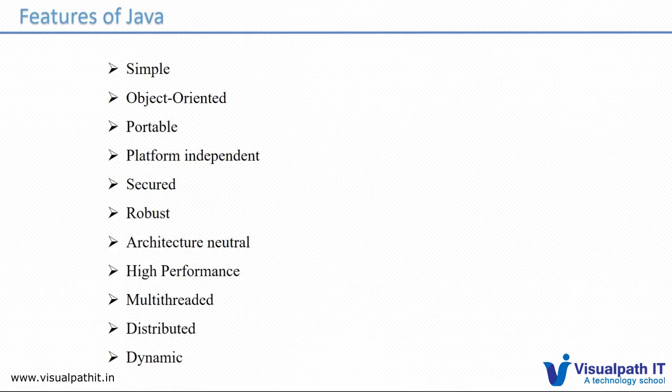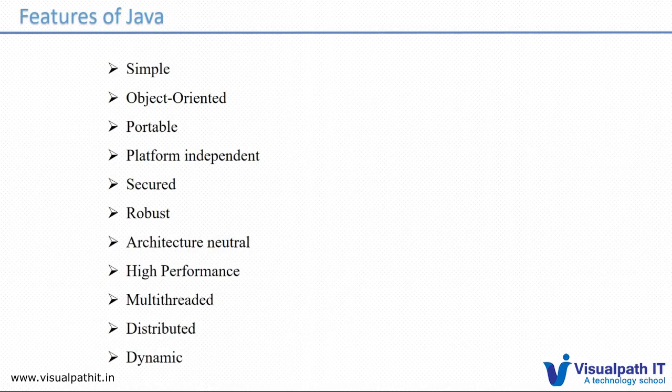Platform independent means that if you're writing a Java program in one OS, suppose in Windows, you can copy those files and paste them in a Linux machine or Mac machine, and there you can run it. The output will be the same. There's no difference.